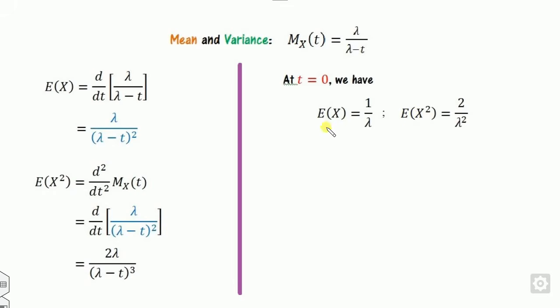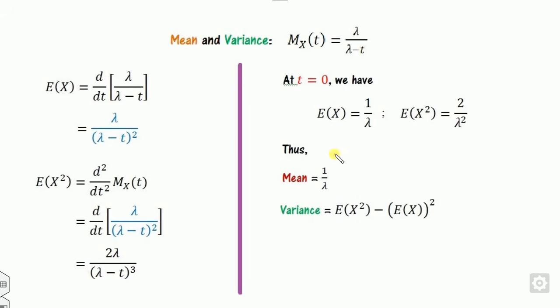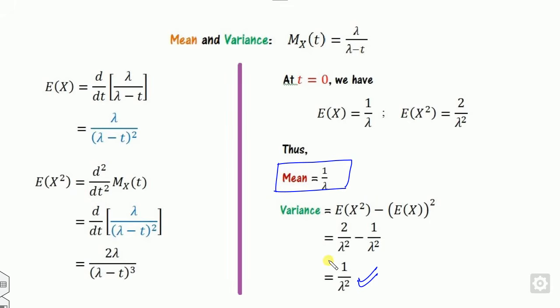Okay. Now once you know E[X] and E[X square], then the mean and variance you can easily calculate. What is the mean? Mean is nothing but E[X], and E[X] you already calculated. For the variance, you already know this is the formula. You can substitute the value of E[X square] here minus E[X] whole square. So what is the required answer is here. Also remember that the mean of the exponential distribution is this, and the variance is this. Always remember the rule: you have to calculate E[X], you have to calculate E[X square], and then use t equal to 0.